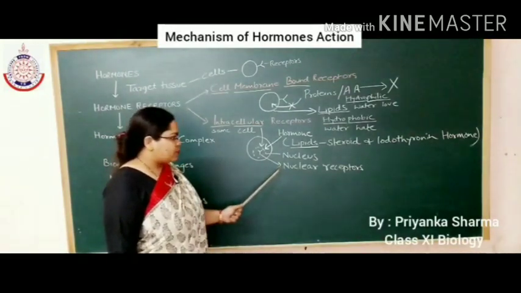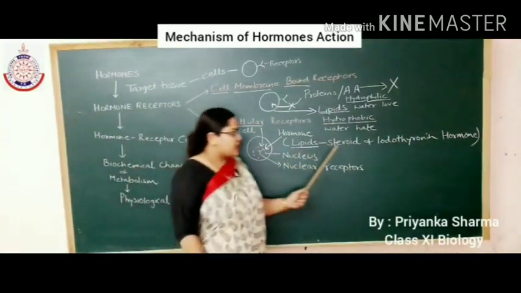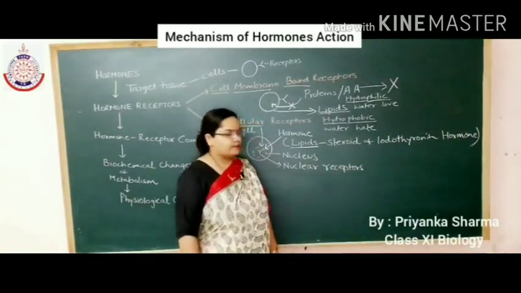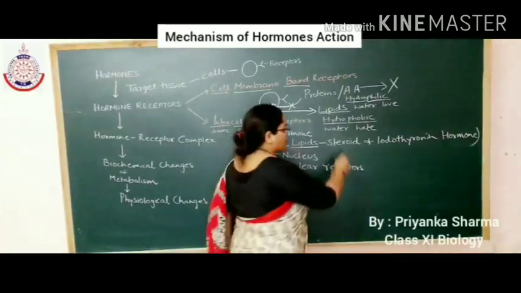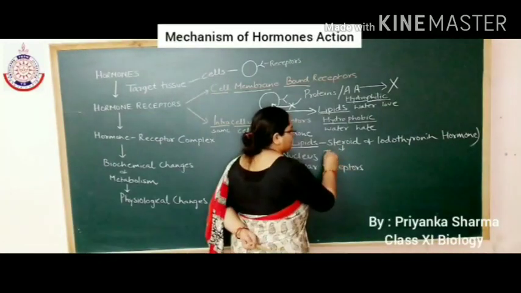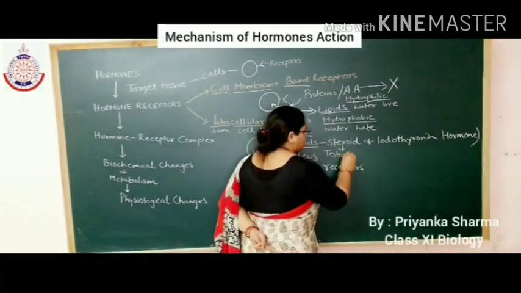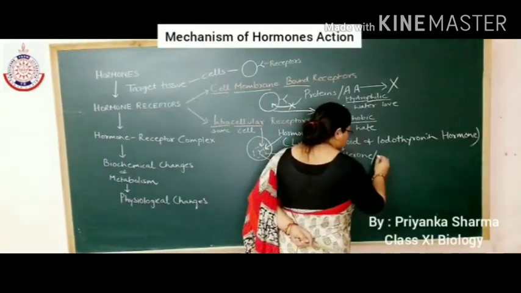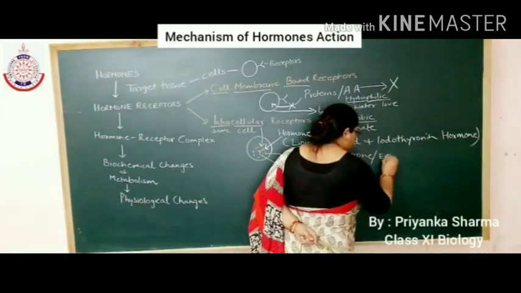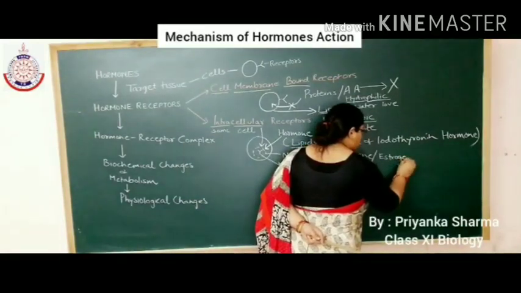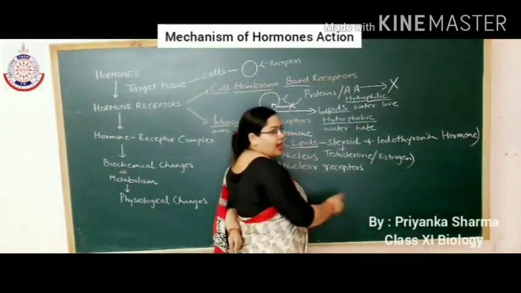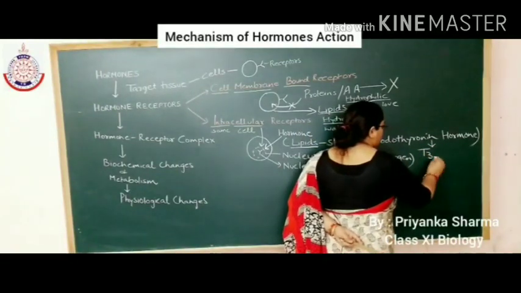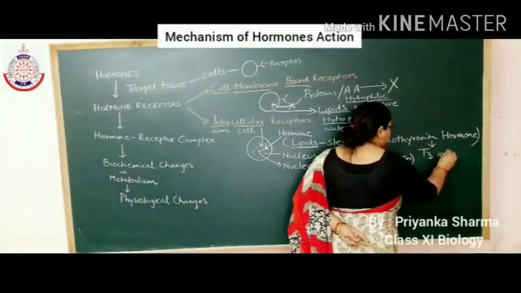I hope it is clear to everyone. Now, can you tell me the examples of steroid and iodothyronine hormones? Yes, steroid hormones are testosterone in case of male and estrogen or progesterone in females, and iodothyronine hormone is, yes, T3 or T4.